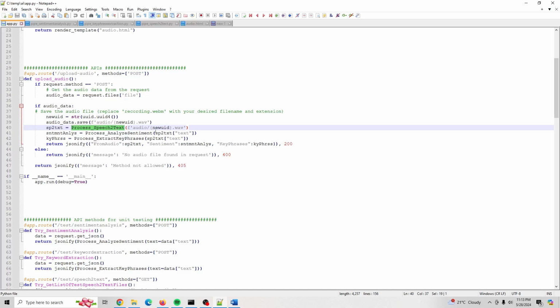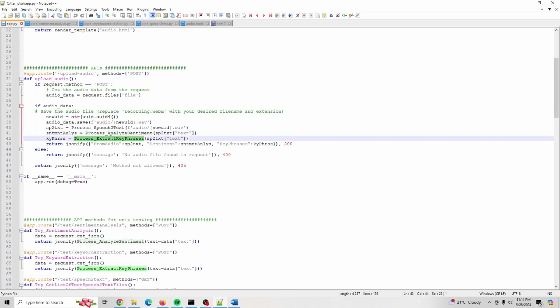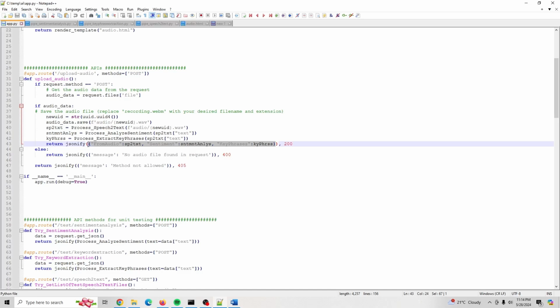The speech to text model extracts the text out of the audio, and then we pass it to a function that does the sentiment analysis. After that, we run again on the text, but this time to extract the key phrases. Then the lists that we get back from the sentiment analysis and key phrases, we embed them into a dictionary, which later becomes JSON.